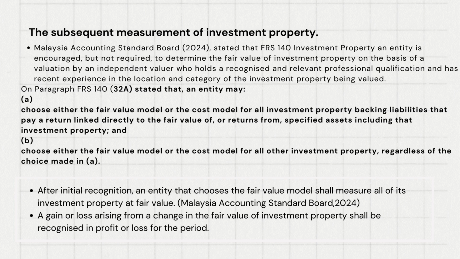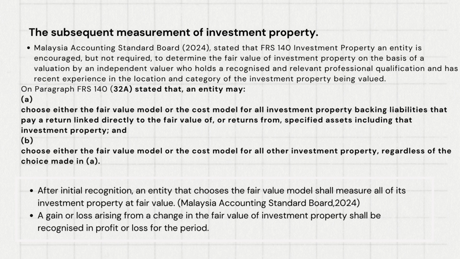Paragraph FRS 140.32A states that an entity may choose either the fair value model or the cost model for all investment property backing liabilities that pay a return linked directly to the fair value of, or returns from, specified assets including that investment property, and choose either the fair value model or the cost model for all other investment property regardless of the choice.